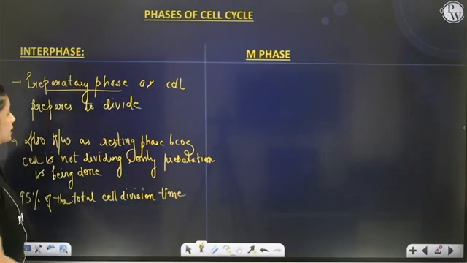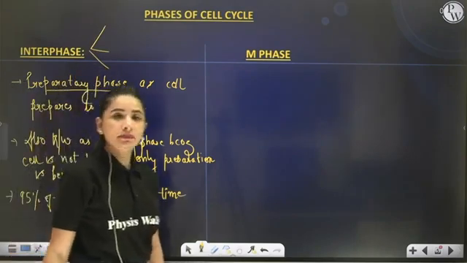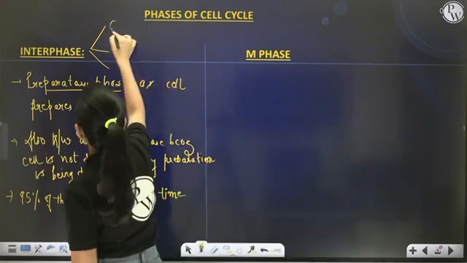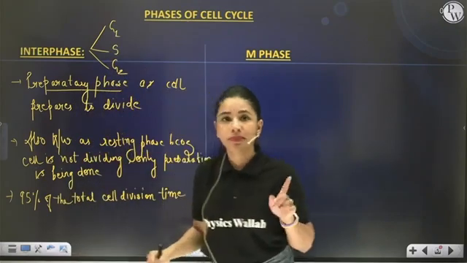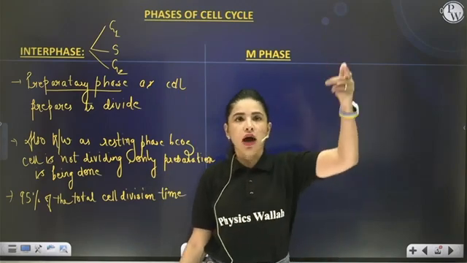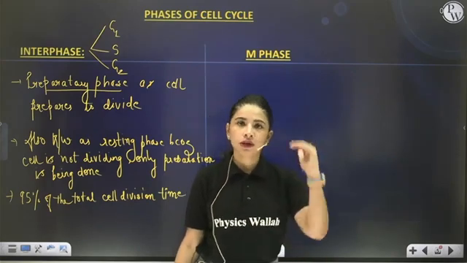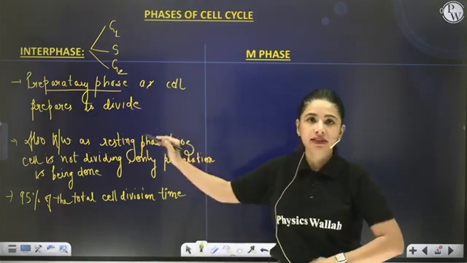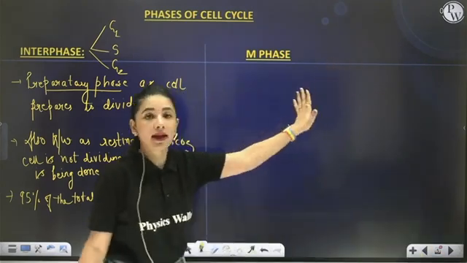Correct? Now, this interphase can be divided into 3 substages, and one by one you have to study all these 3 substages in detail. They are, in sequence, G1, S and G2. Always remember these stages in sequence. You cannot keep G2 above S or S below G2. No, the sequence has to be followed: G1, S and G2. Once G2 is done, that means interphase is completed. The cell has to escape interphase and enter into M phase.